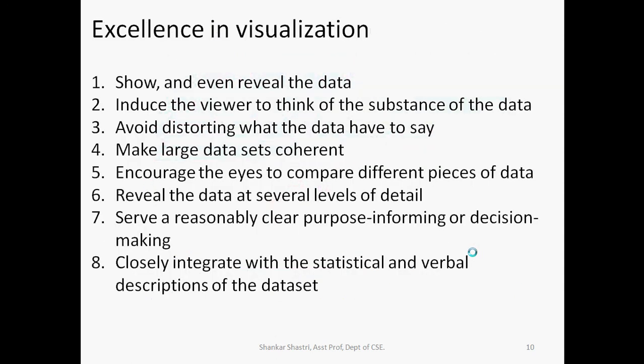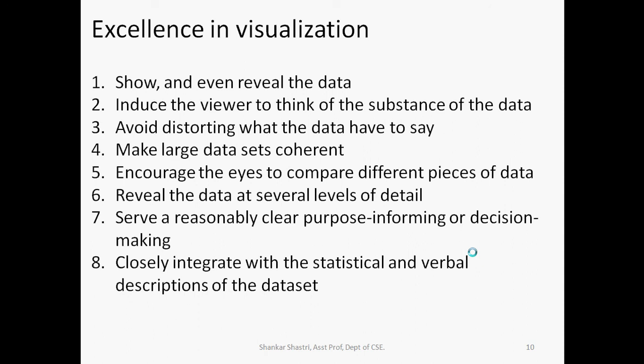Excellence in visualization. If you want to become excellent, a master in visualization, then what are the techniques? The first one is that data visualization techniques reveal the real data and induce the viewer to think of the substance of the data.